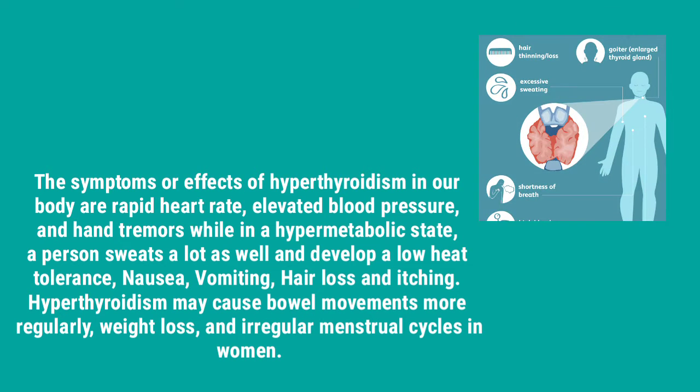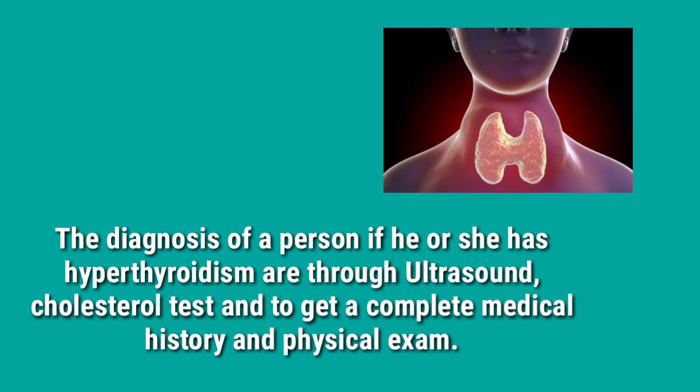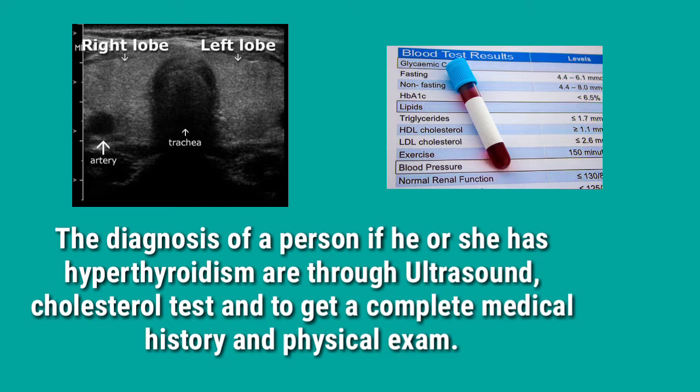The symptoms or effects of hyperthyroidism in our body are rapid heart rate, elevated blood pressure, and hand tremors while in a hypermetabolic state. A person sweats a lot as well and develops a low heat tolerance, nausea, vomiting, hair loss, and itching. Hyperthyroidism may cause bowel movements more regularly, weight loss, and irregular menstrual cycles in women. The diagnosis of hyperthyroidism is through ultrasound, cholesterol tests, and getting a complete medical history and physical exam.